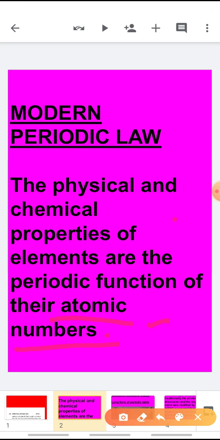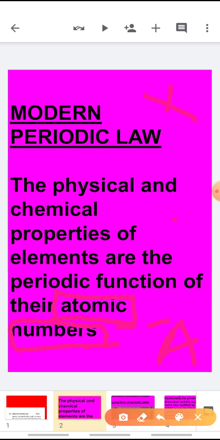Before this, Dobereiner's triads, Mendeleev's classification and Newland's law of octaves all depended upon atomic mass. Atomic mass is denoted by A. Now the modern periodic law tells you that atomic number is the more fundamental property. You all know about atomic number, no?